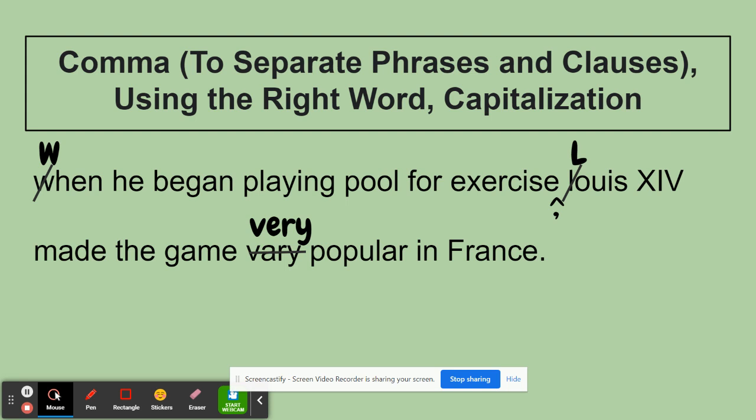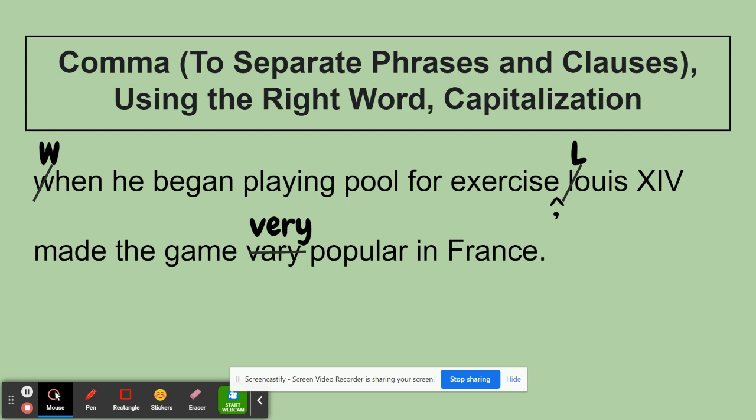What we have before that comma, "when he began playing pool for exercise," is what we call a dependent clause. It has the subject "he." It has the verb "began." He began playing pool for exercise. It represents a complete thought, but it can't stand alone as a sentence because of that word "when" that's attached there. "When" is what we call a subordinating conjunction. It makes that whole clause a dependent clause. A dependent clause can exist, but you got to hook it to an independent clause so it can be a part of a sentence.